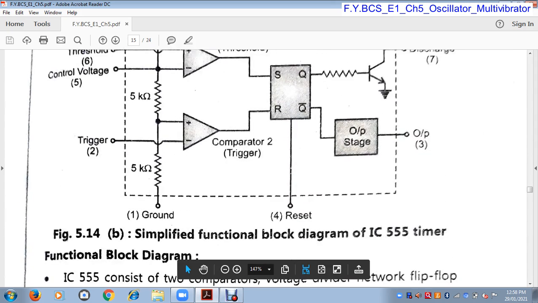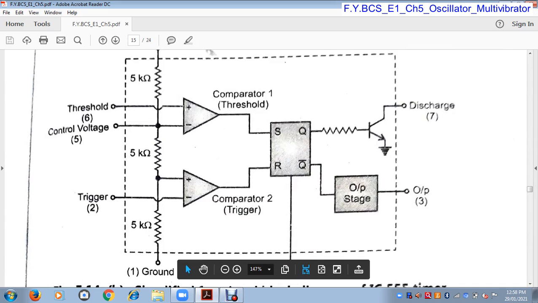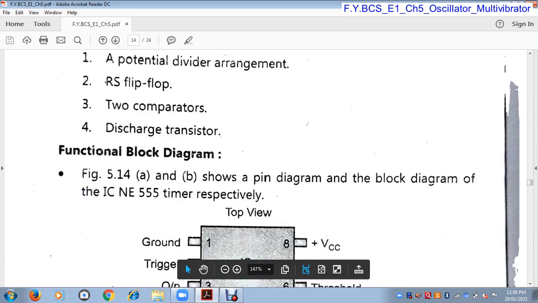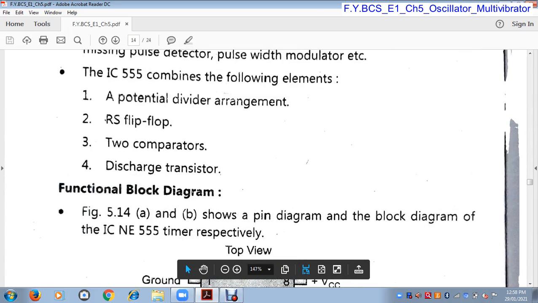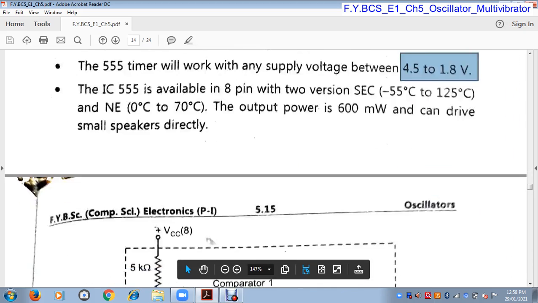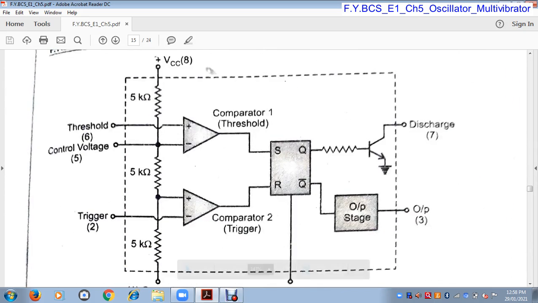So this is the internal block diagram of IC555. This internal structure shows the elements of the potential divider arrangement.